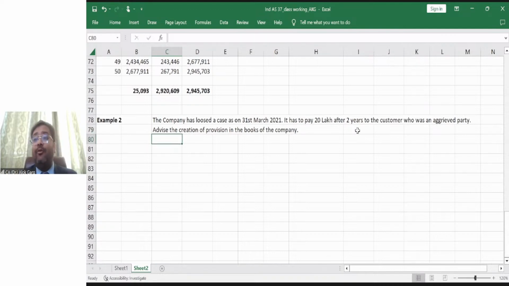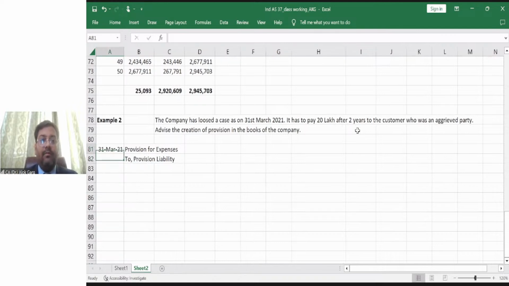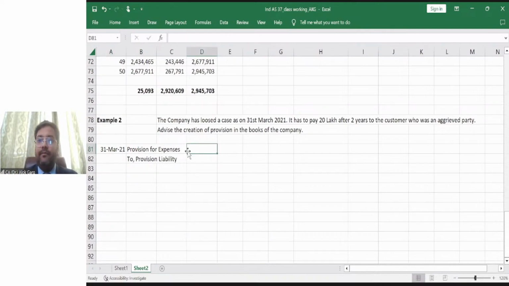In this case, this 20 lakh rupees has to be paid after 2 years, right? First of all, in this case, provision for expense account debit, because of the verdict announced by the court, the provision for expense has to be debited to provision, which is a liability, right? But what is the value as on 31st March 21? What should be the value?